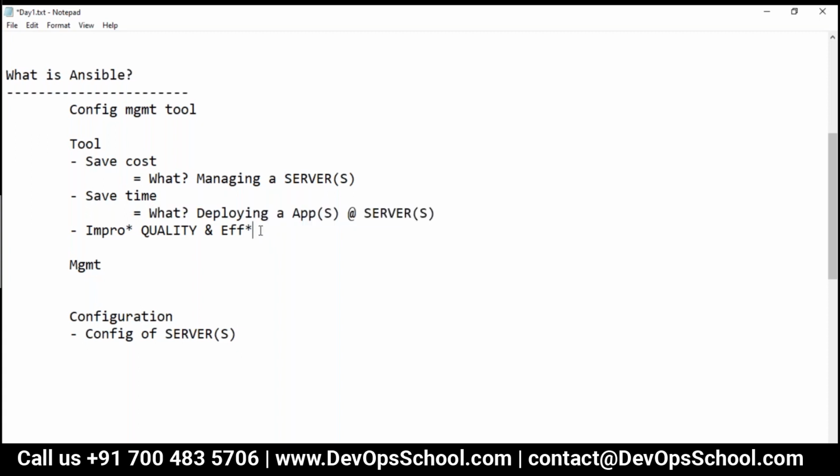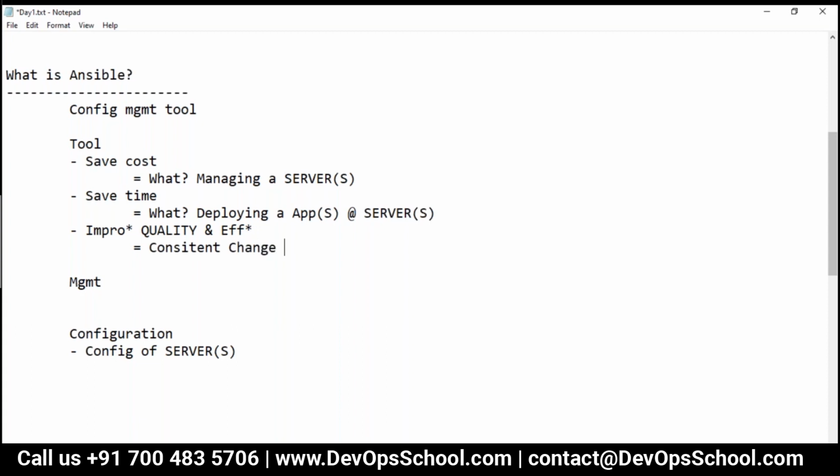And when I say quality and efficiency, what I'm talking about is consistent change done in all servers, meaning the same changes done in all the servers, which will help you manage the quality.